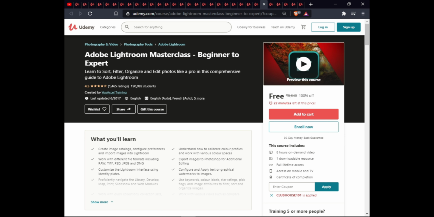In this course, you will learn to sort, filter, organize, and edit photos like a pro in this comprehensive guide to Adobe Lightroom. This course is only one video, downloadable resources, full lifetime access, mobile and TV and certification of completion.